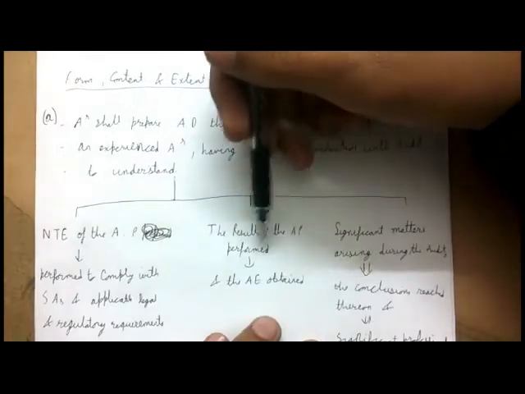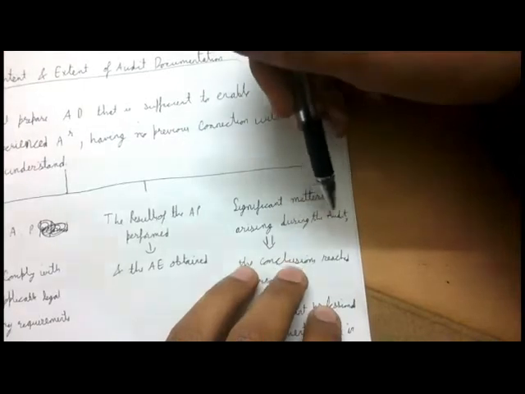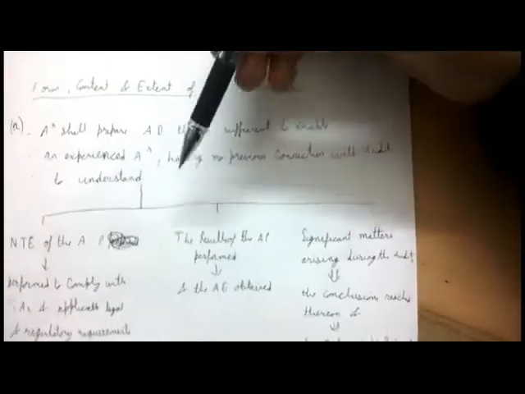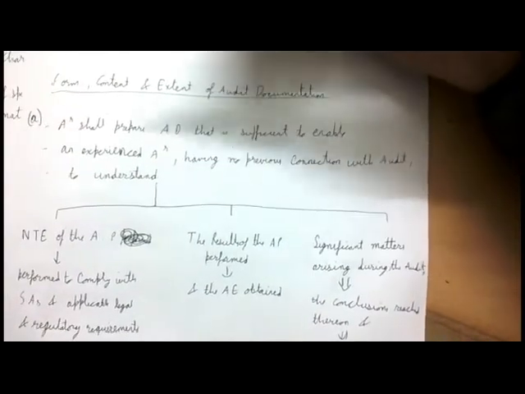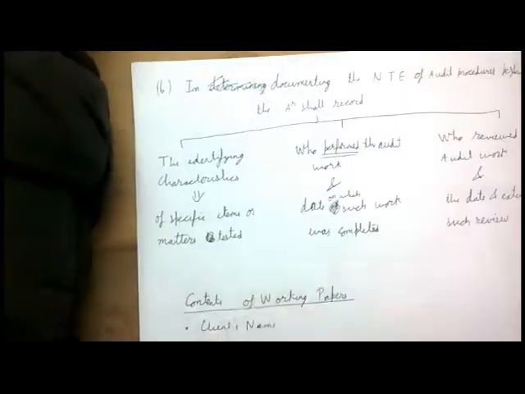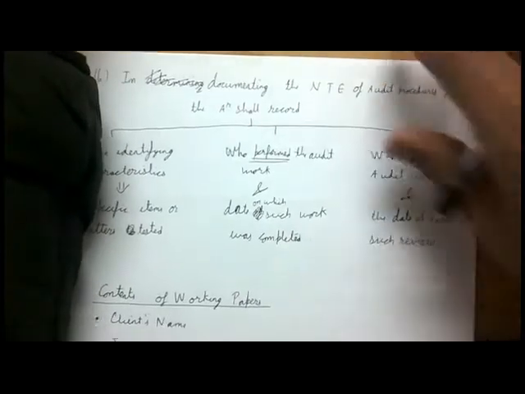Earlier I told you about this. The results of audit procedures performed, and the audit evidence you obtained, significant matters arising during the audit, the conclusions that you have reached thereon, and significant professional judgments you have made in reaching these conclusions, everything the experienced auditor is able to understand. Only in that case will we say that the form of your audit documentation is right. Now see, when we're talking about nature, timing, and extent of the audit procedure, NTE refers to nature, timing, and extent of audit procedure.